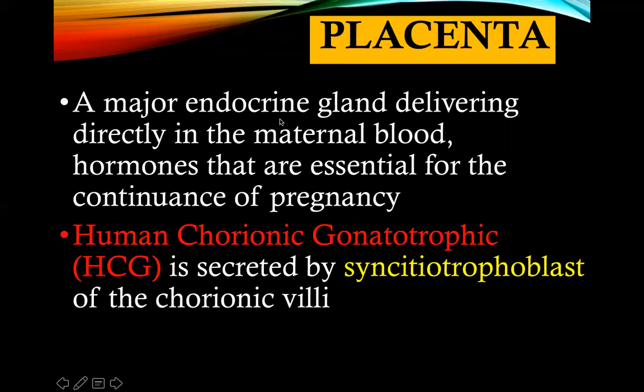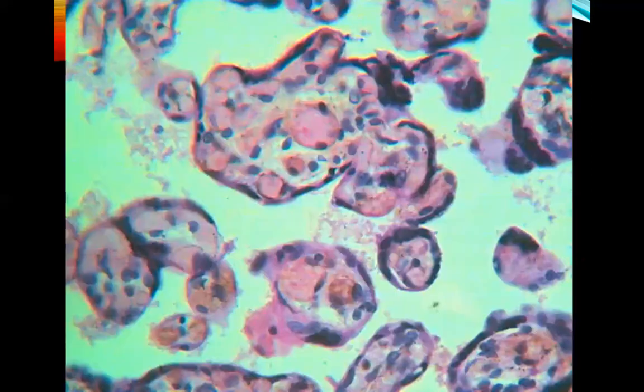Okay, and the last organ in the endocrine system is our placenta. This is actually a major endocrine gland delivering directly into the maternal blood the hormones that are essential for the continuance of pregnancy. And that hormone is your human chorionic gonadotrophic hormone. They are being secreted by the cells called your syncytial trophoblasts that are found in the chorionic villi. Next slide is showing you a picture of chorionic villi.